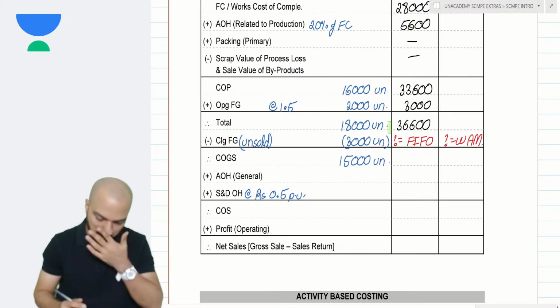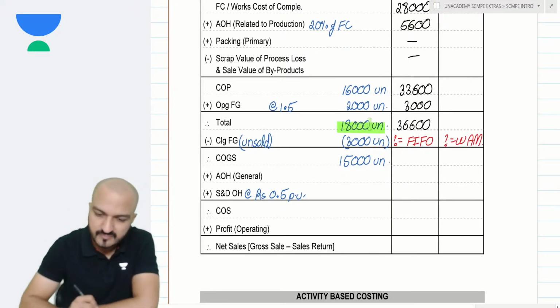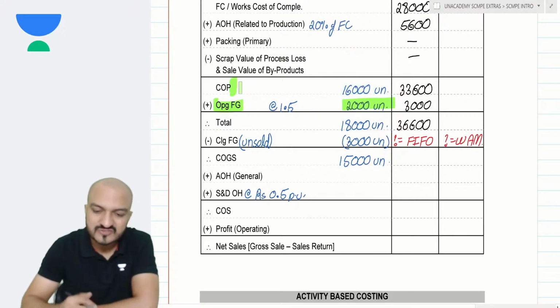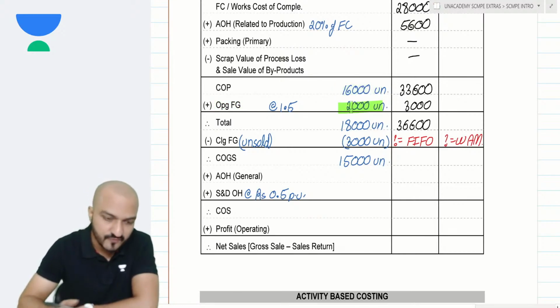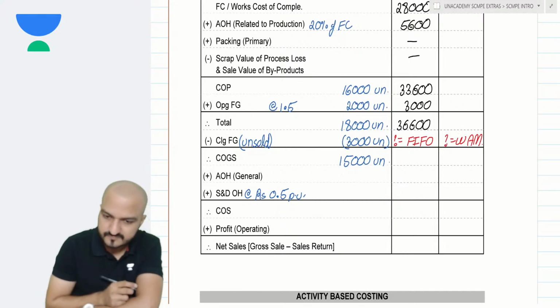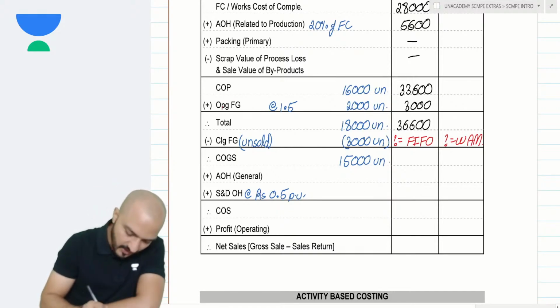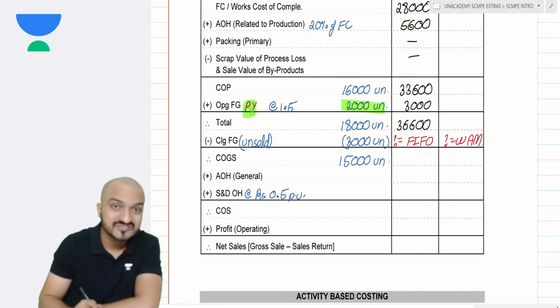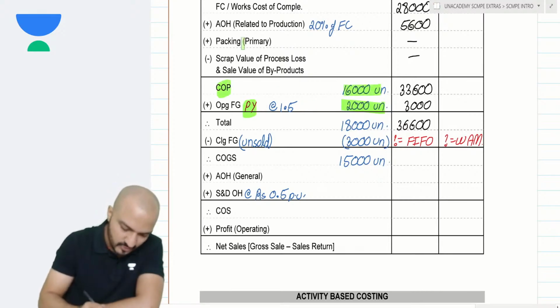Now here you have total 18,000 units, which contains 16,000 units of production and 2,000 units of opening. Which was produced first? 16,000 or 2,000? Yes, so which was produced first? Well, my opening units are the units which are produced in the previous year. Opening 2,000 units are the units which were produced in a previous year, while 16,000 COP are the units which are produced in the current year.